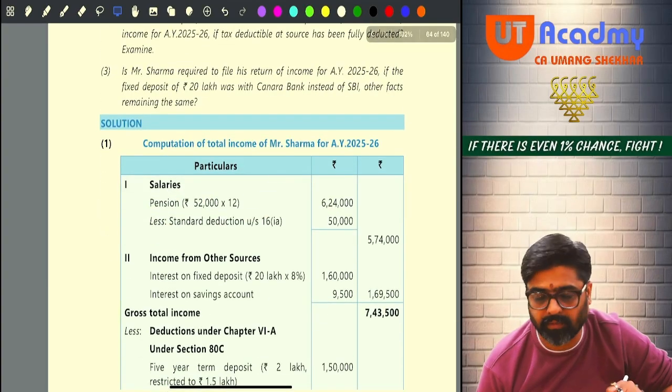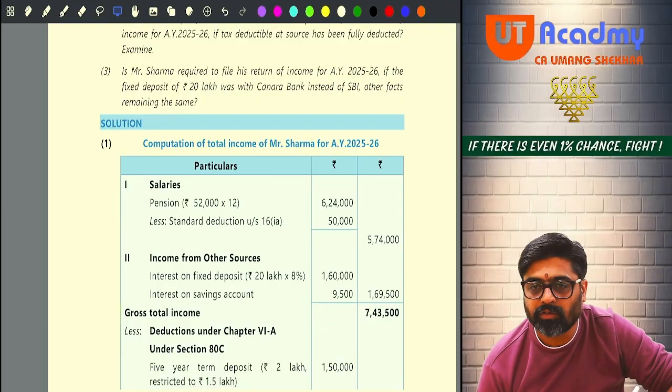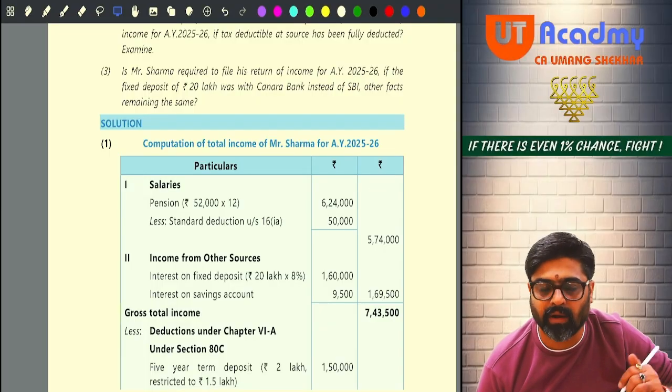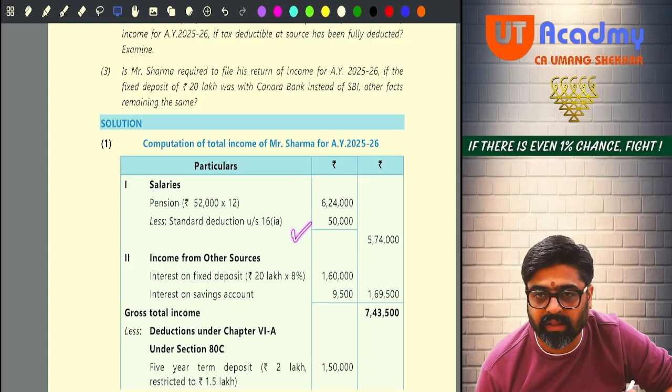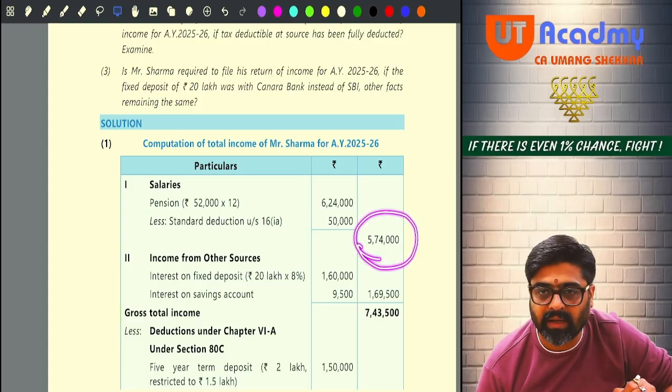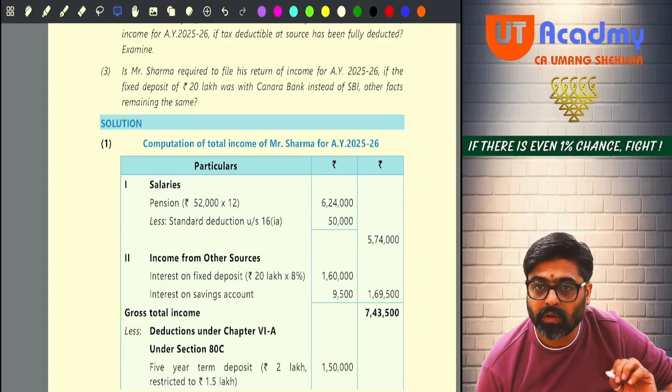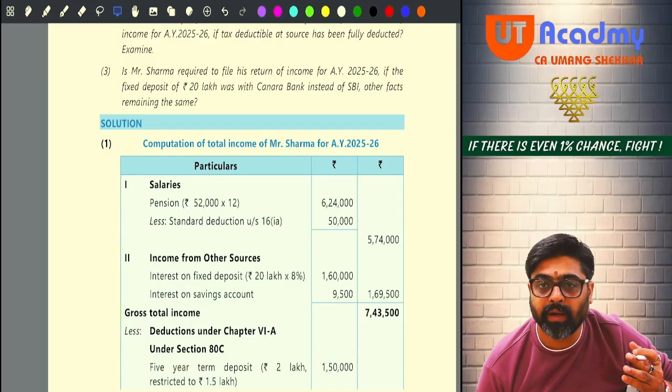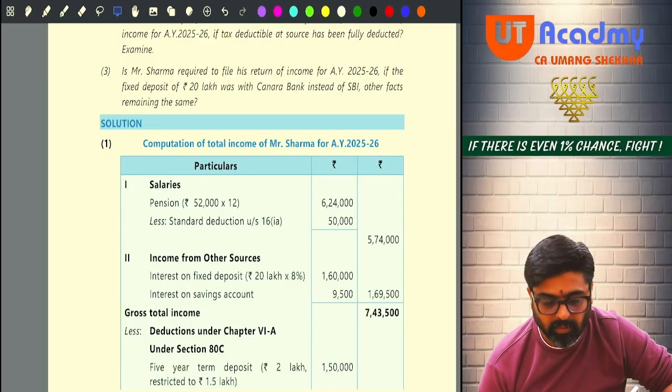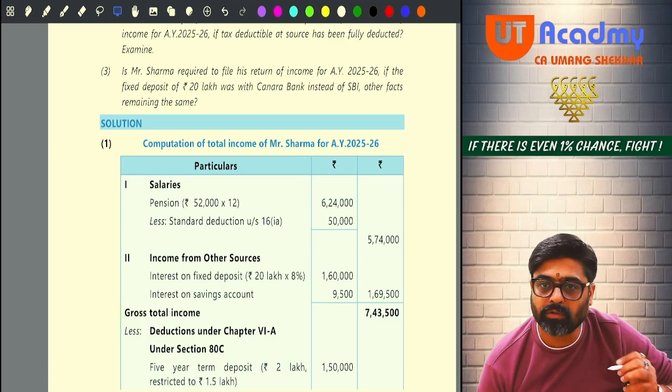52,000 into 12 will be 6,24,000. If he is shifting out, he is going to get a standard deduction of 50,000. So his taxable salary will be 5,74,000. Now, along with this, he is going to get interest on fixed deposit amounting to 1,60,000, and he is also,